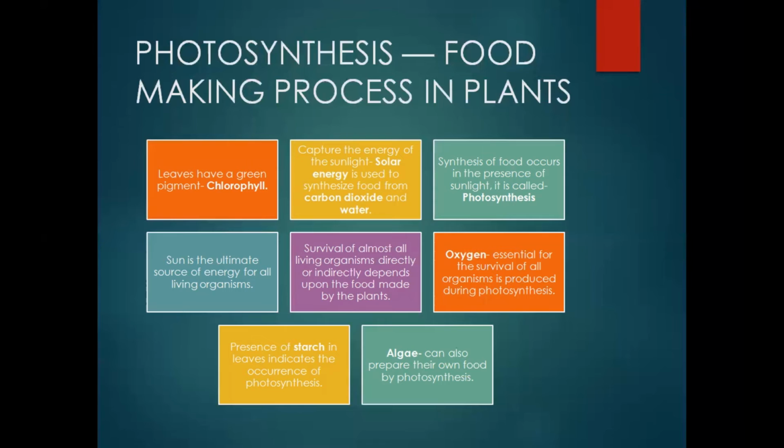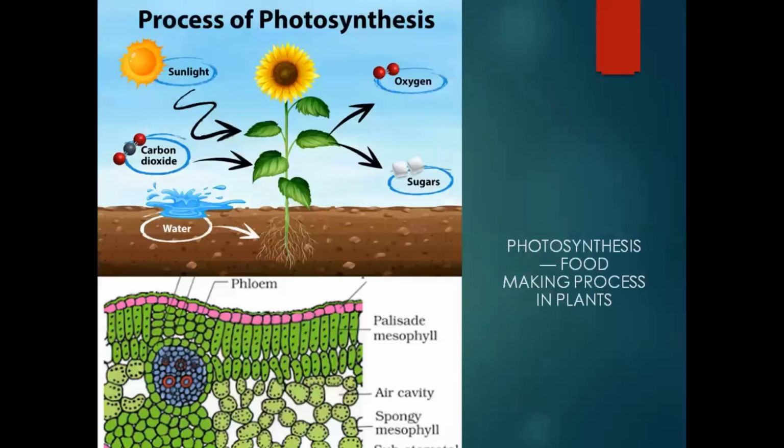So algae are other autotrophs which are found not only in the filamentous form, but also in colonial forms like Nostoc and Volvox, and as unicellular algal components like Chlamydomonas. These algae can also prepare their own food because they are chlorophyllous and can synthesize their own food. So here is a picture for you all students. You can see here how the process of photosynthesis takes place.